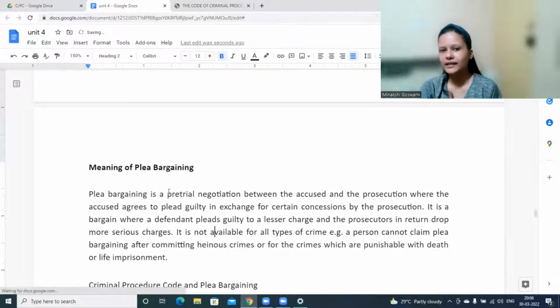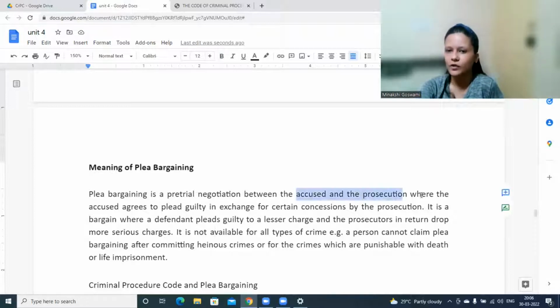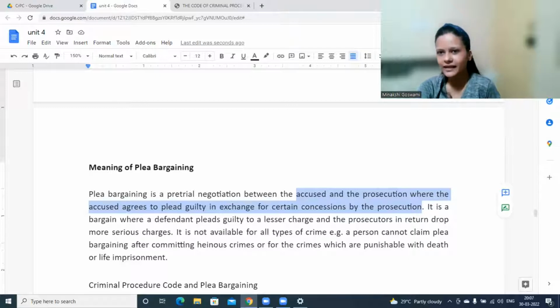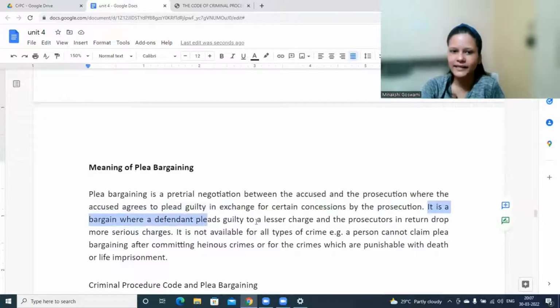So plea bargaining is a kind of negotiation that takes place between the accused and the prosecution, where the accused agrees to plead guilty in exchange of some concession by the prosecution. He would get some concession, some charges will be dropped, maybe he would be getting a lesser punishment. In exchange of it, he would plead guilty. It is a bargain where a defendant pleads guilty to a lesser charge and the prosecutors in return drop more serious charges.